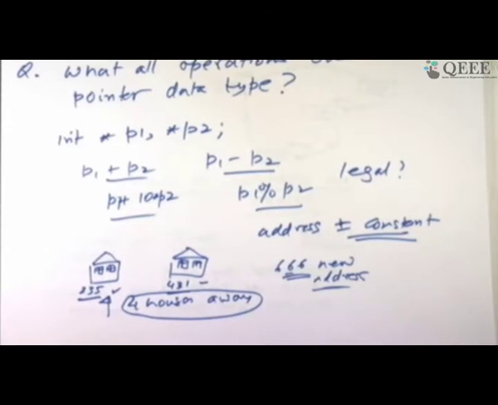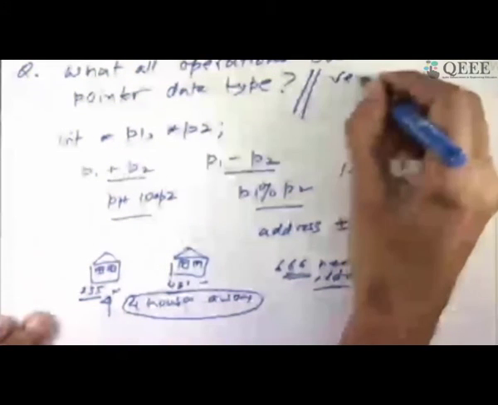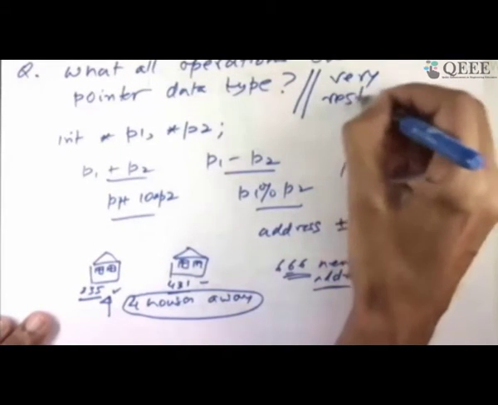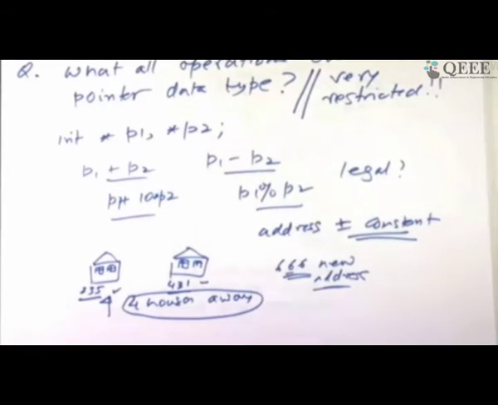So all I'd like to say is figure out, these are already defined by the language, very restricted. You cannot do any arbitrary stuff. And whatever you need to do typically will always be perfect. Given an address, you can produce another address in a meaning.